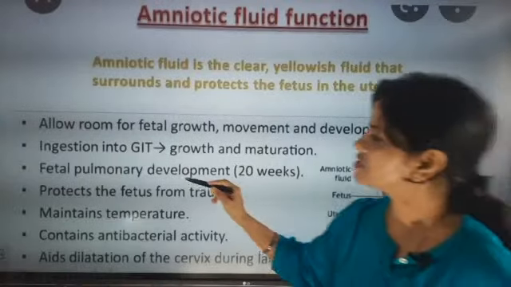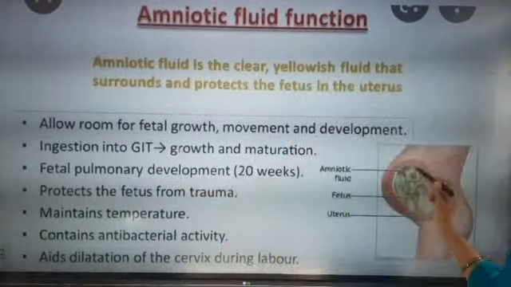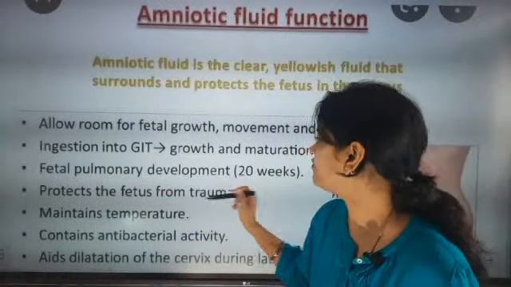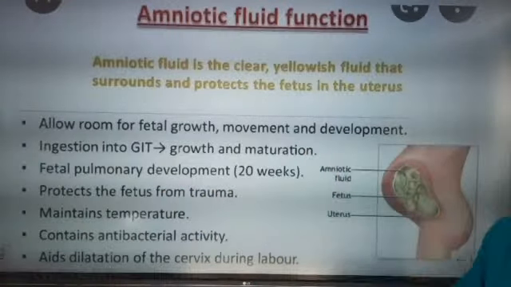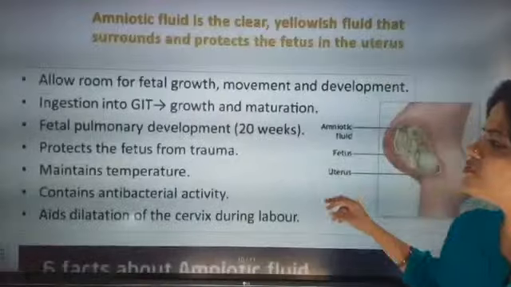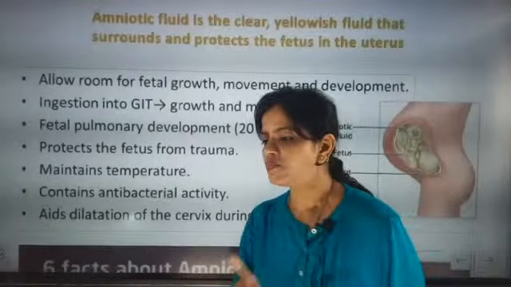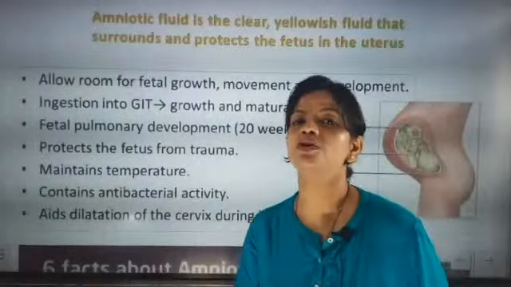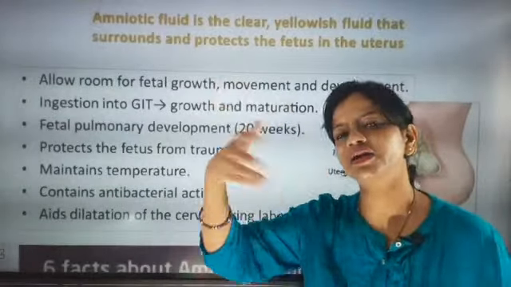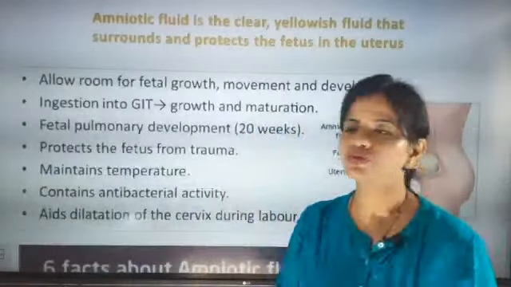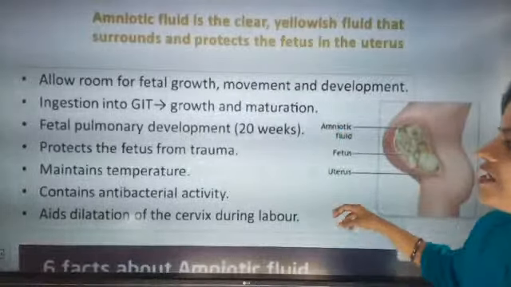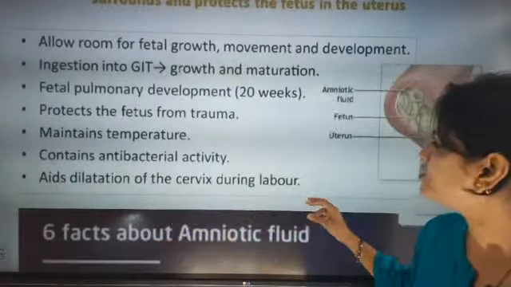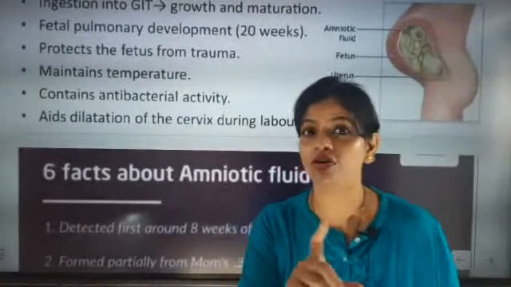Fine. So ingestion with the GIT, that is growth and maturation, will be done with it. Now fetal pulmonary development up to 20 weeks will be done with this amniotic fluid. It protects the fetus from trauma, any shocks and injury. It maintains temperature also, the internal temperature for the fetus to grow. It contains antibacterial activities also, and aids dilation of the cervix during labor. So aids here is not the disease AIDS.